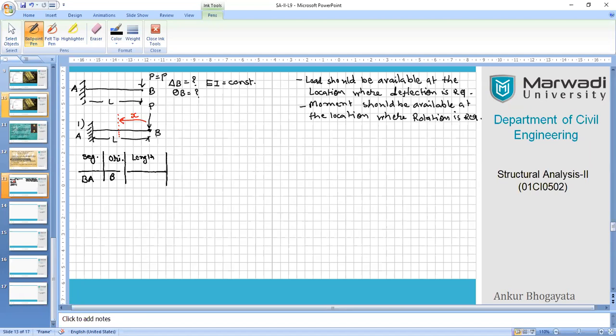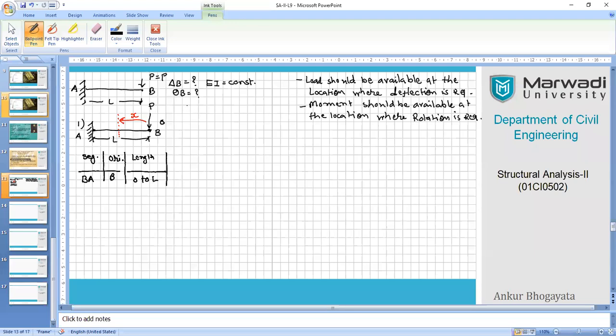So always we will begin from x equals 0 and we will reach the consecutive length when it completes to the end of the segment. Our segment starts from point B and reaches point A. So when you travel with the x distance from 0 to A, my complete length becomes 0 to L. So I will write down 0 to L here, because that is the range of our length.